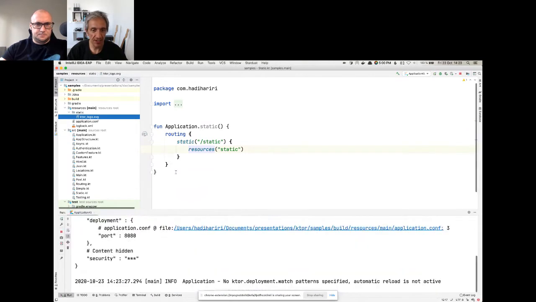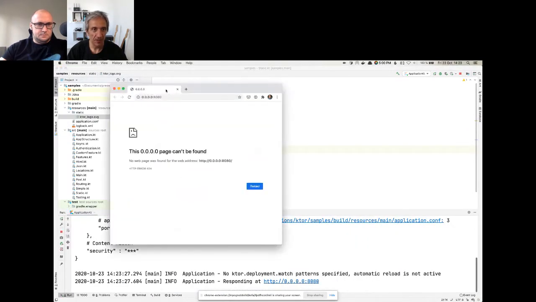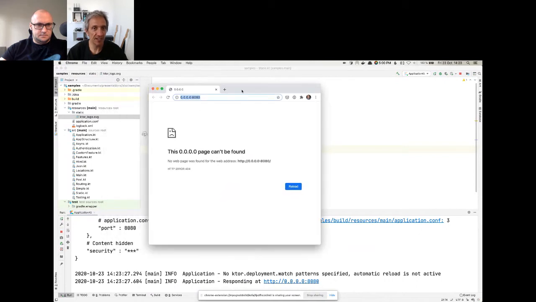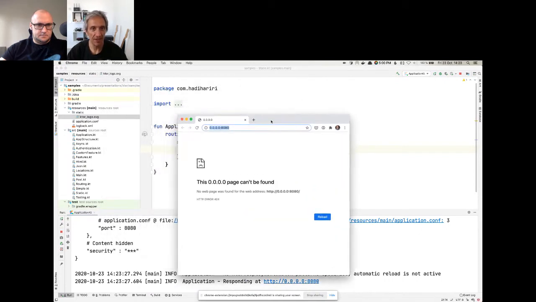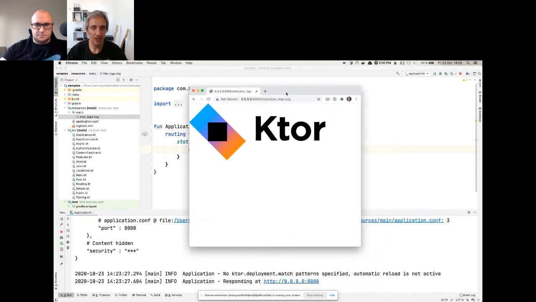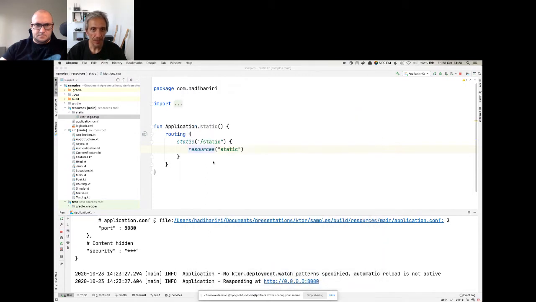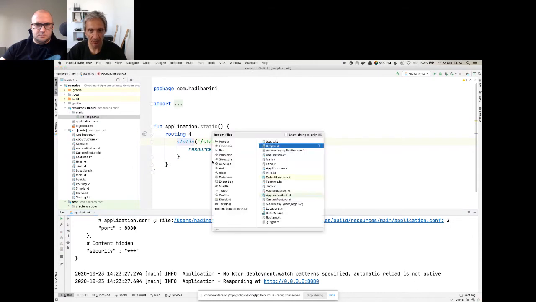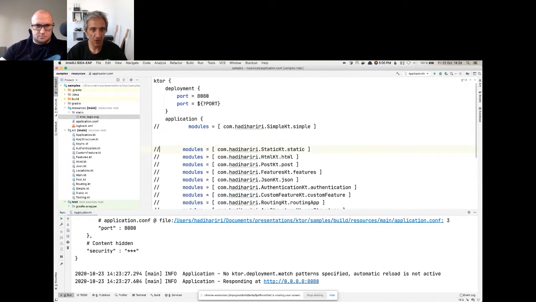So if I hit run, now if I open up over here, I get not found because I'm running a different application. I don't have a root path. So what I do have is a static path, and I can write static and then Ktor logo, and it will show me the Ktor logo. So again, notice I am not recompiling anything. I'm just changing the application conf file. Now this thing over here is what's called the feature, which we'll get into in a moment. And everything I'm going to be showing you is basically based on features.